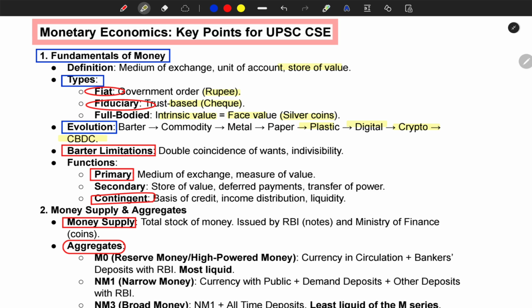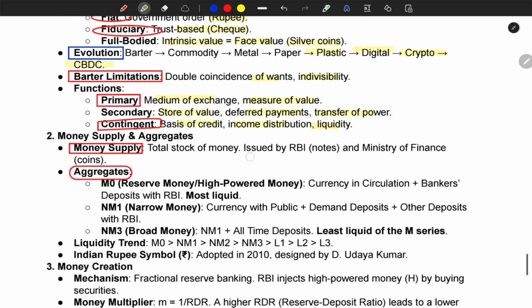Barter limitations: double coincidence of wants, indivisibility. Functions: primary, medium of exchange, measure of value; secondary, store of value, deferred payment, transfer of power; contingent, basis of credit, income distribution, liquidity.